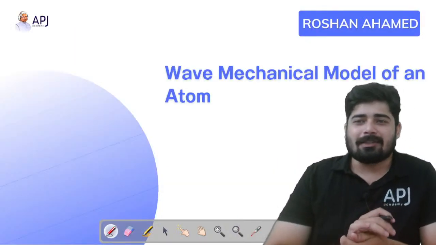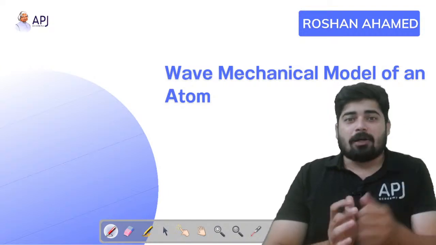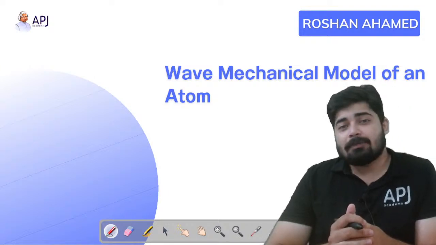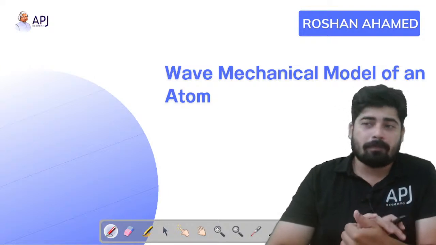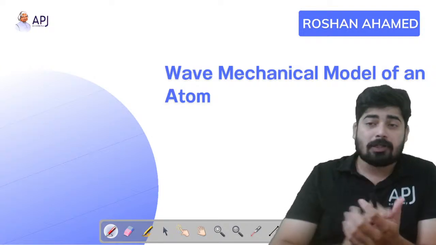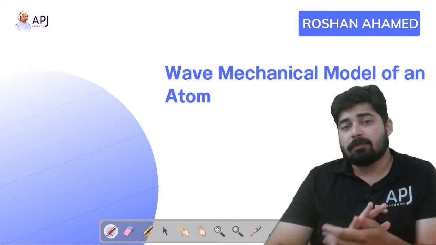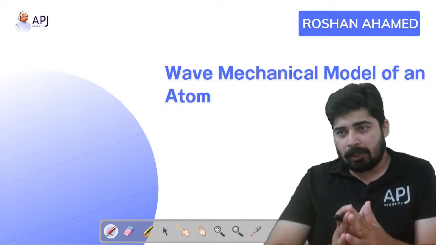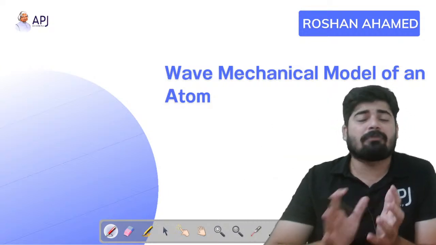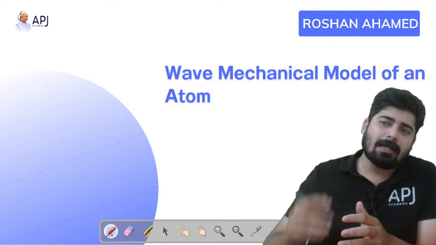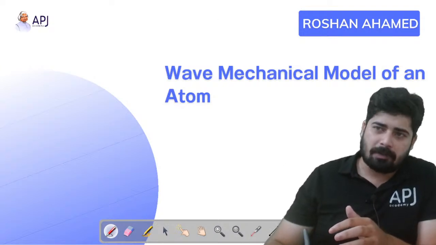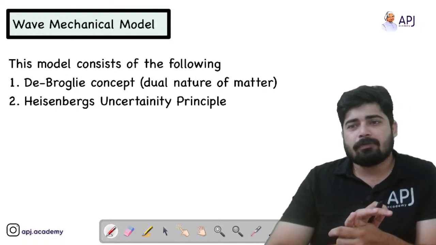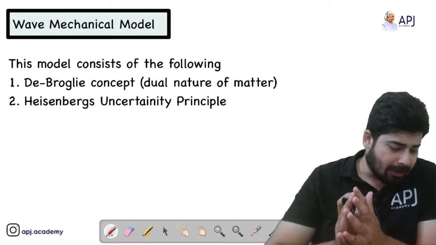Now let's get started. We were discussing atomic structure. We have already completed some basic concepts and discussed many important topics. Then we started atomic structure, where we discussed the Bohr atomic model and the hydrogen spectrum, the application of the Bohr atomic model. Now we are going to discuss the wave mechanical model of an atom. This is also another important topic from this chapter. Here in the wave mechanical model, we have to deal with two major concepts.